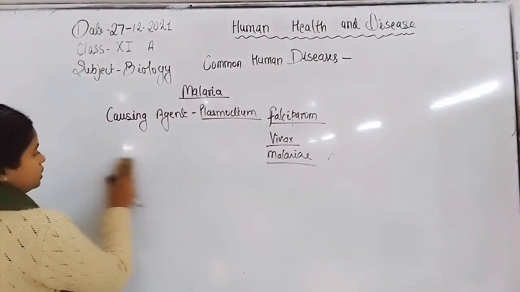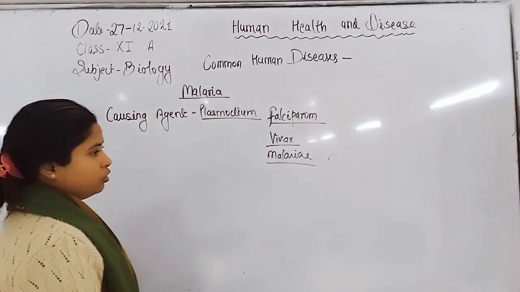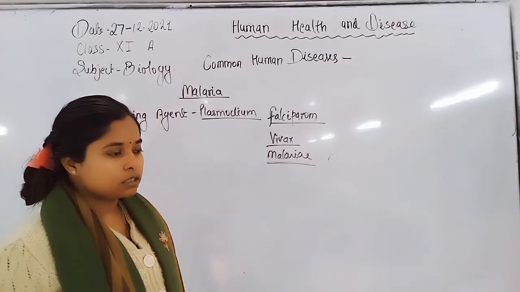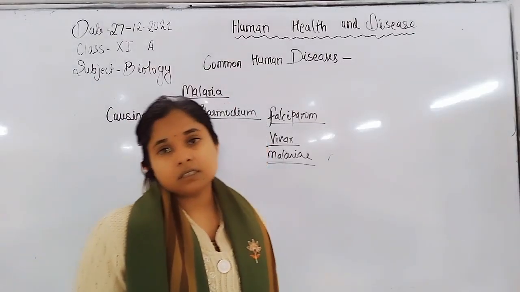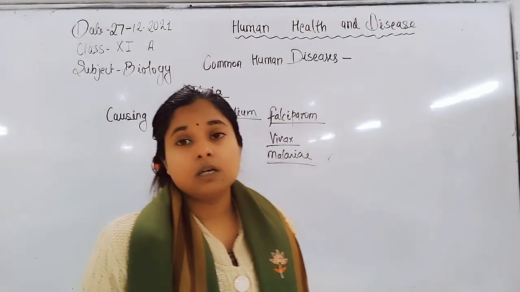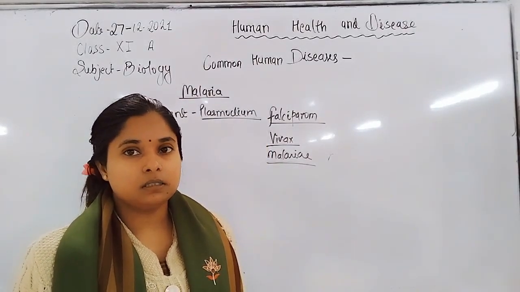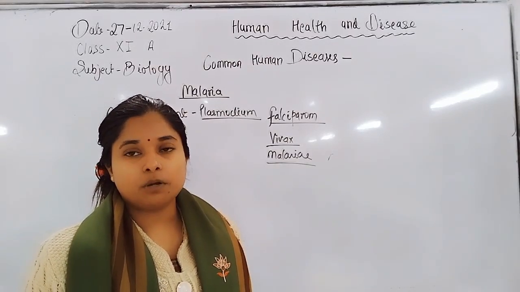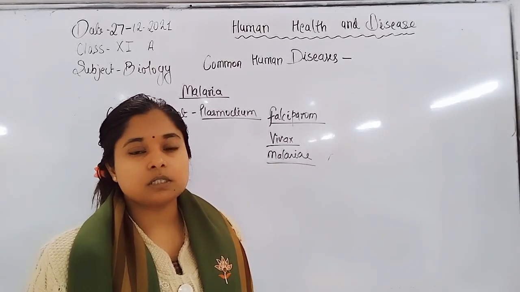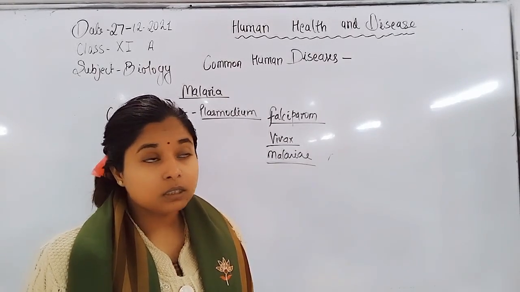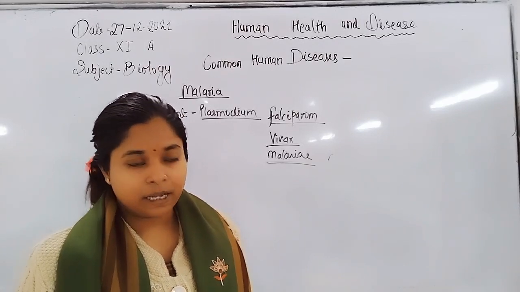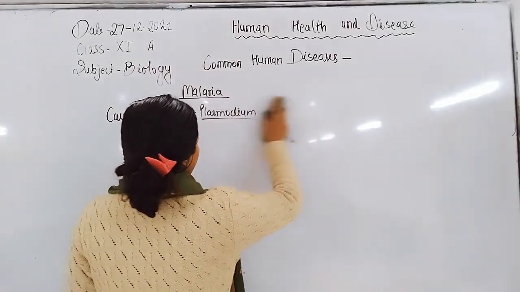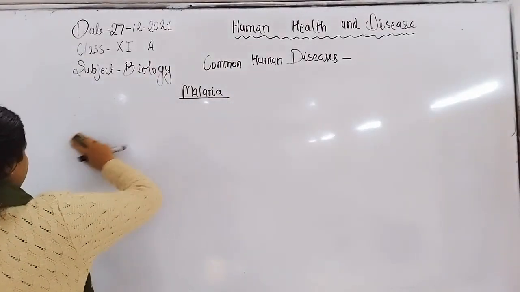Another feature is that during reproduction they also form a toxic material, hemozoin, which creates toxicity in the human body. Whenever the RBCs burst, hemozoin is released from the burst cell into the blood circulatory system of humans, and that causes chill and high fever like symptoms. That is known as the incubation period.